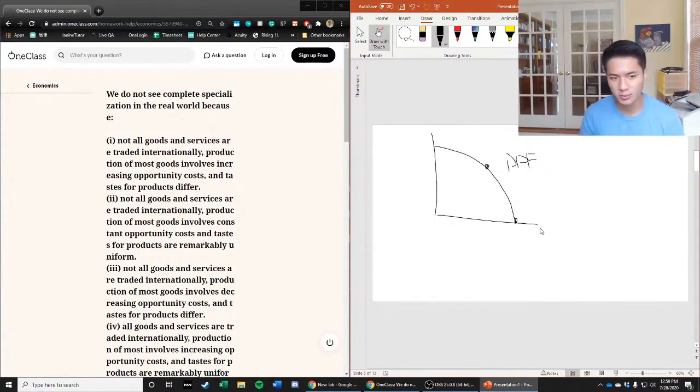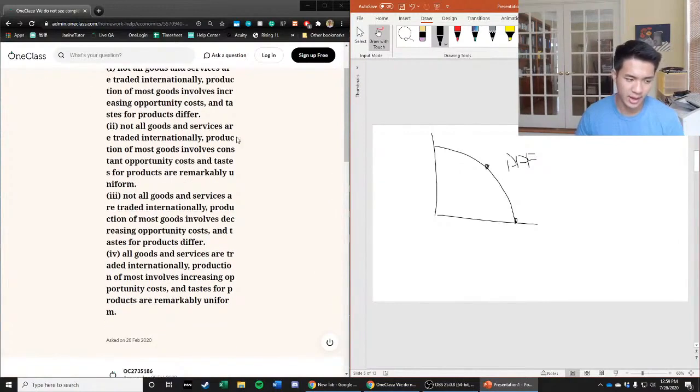And so tastes for products are also different. So we want to look for an answer choice that combines those three factors together: not all goods and services are internationally traded, there are increasing opportunity costs, and there are different tastes for different goods in the real world.